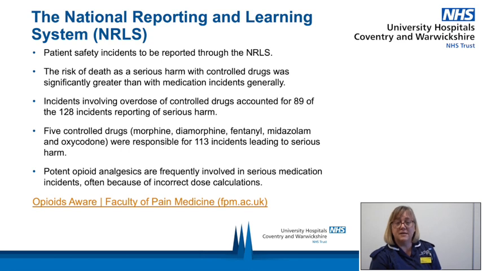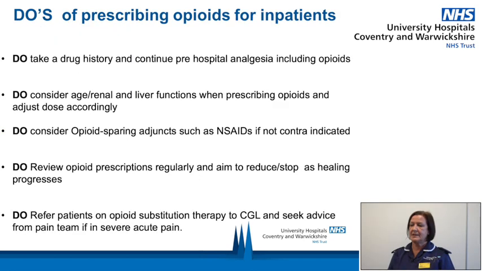This information is accessible on the Opioids Aware website of the Faculty of Pain Medicine. To make it easy, we have written some easy do's and don'ts of prescribing opioids for inpatients. Do take a drug history and continue pre-hospital analgesia, including opioids. The ward pharmacist can help with this. Do consider age, renal and liver functions when prescribing opioids and adjust the dose accordingly. Do consider opioid-sparing adjuncts such as non-steroidal anti-inflammatory drugs if not contraindicated. Do review opioid prescriptions regularly and aim to reduce or stop as healing progresses.